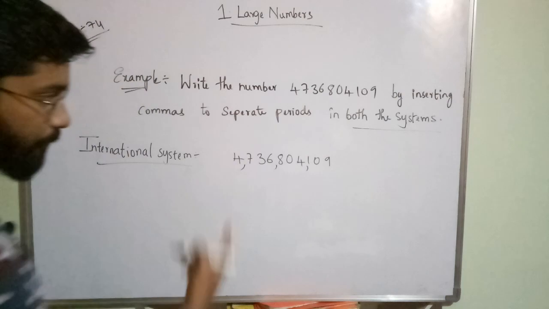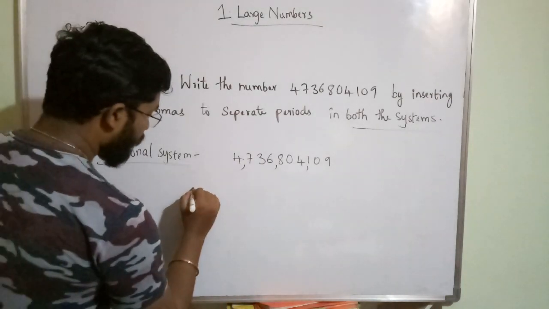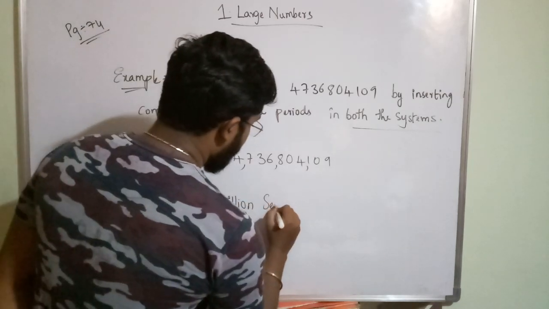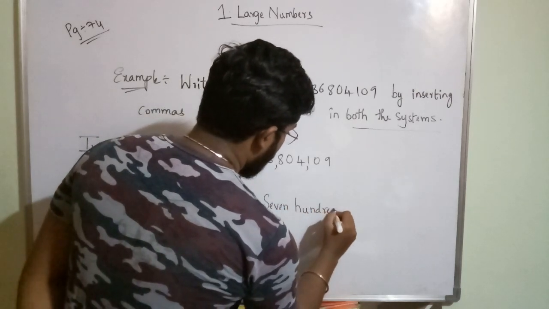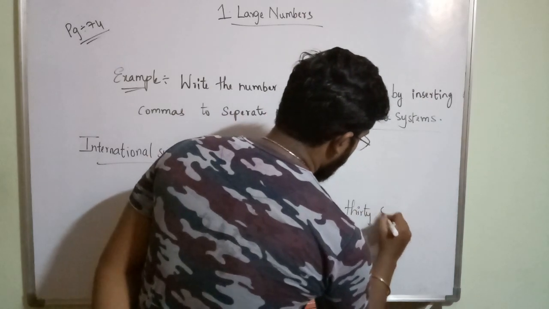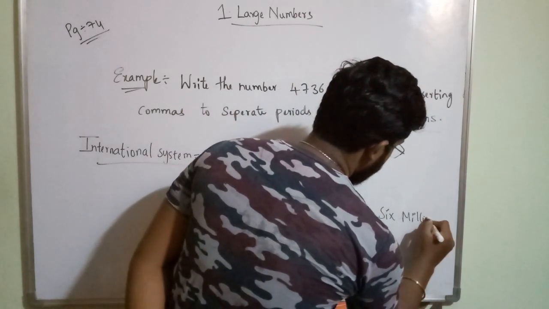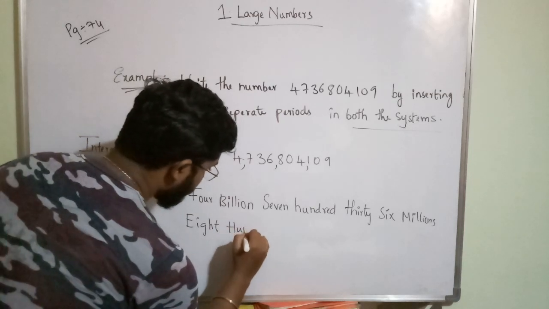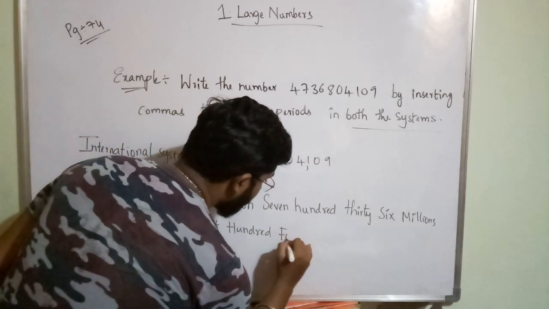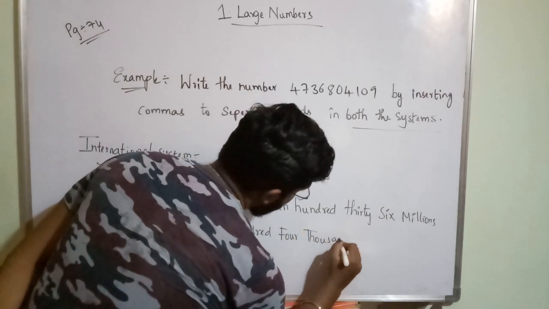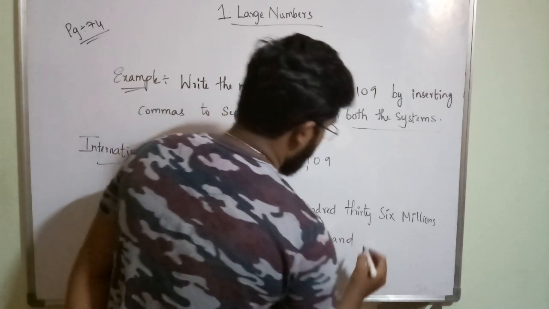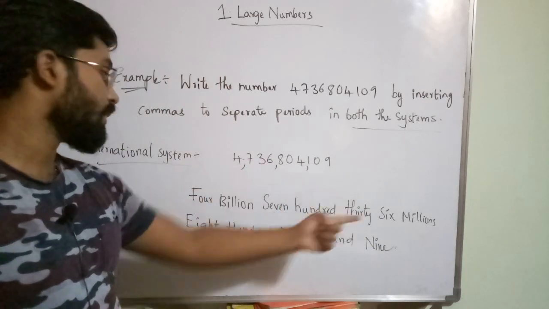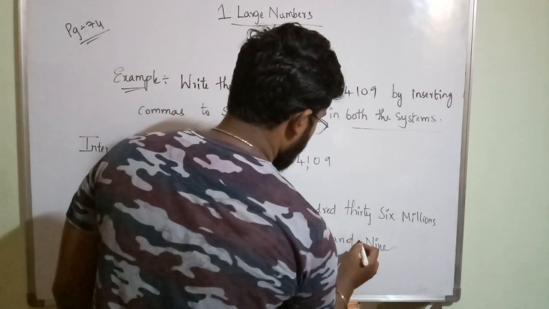So what is the number name? I am writing the number name. 4 billion 736 millions 804,109.